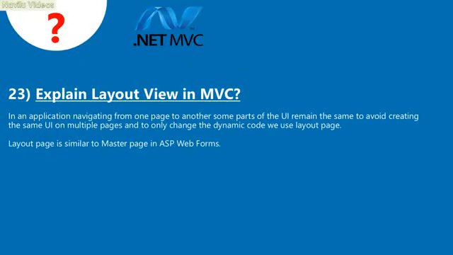23. Explain layout view in MVC. In an application, when navigating from one page to another, some parts of the UI remain the same. To avoid creating the same UI on multiple pages, and to only change the dynamic code, we use a layout page. A layout page is similar to a master page in ASP.NET Web Forms.